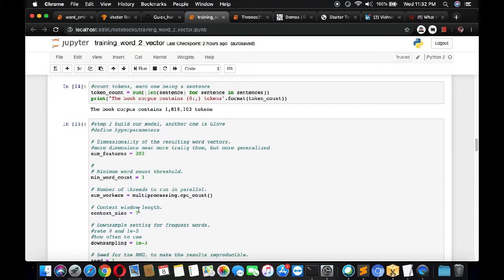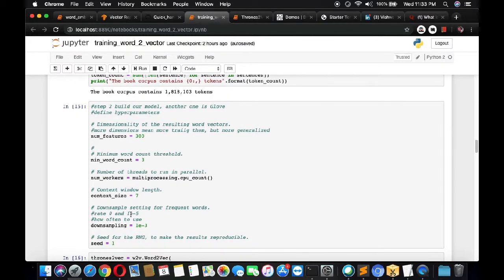If anyone is finding difficulty understanding all these parameters, I would advise them to go to the playlist Understanding Like a Pro, where I started getting into the depth of every model and the math involved in the model. I have discussed context size and all those things there, so I would recommend you go into that. I'm also trying to cover a little bit of it here. So here we are using context size. Context size is the window of words around the center word, the target word.